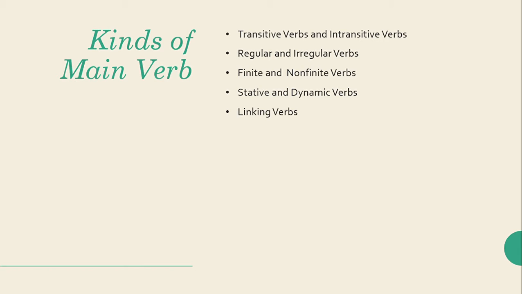So we were discussing morphology of words, and in today's lecture we will be discussing kinds of main verb. These are the kinds of main verb that we will be discussing: transitive verbs, intransitive verbs, regular and irregular verbs, finite and non-finite verbs, stative and dynamic verbs, and linking verbs. So let's move towards today's lecture.